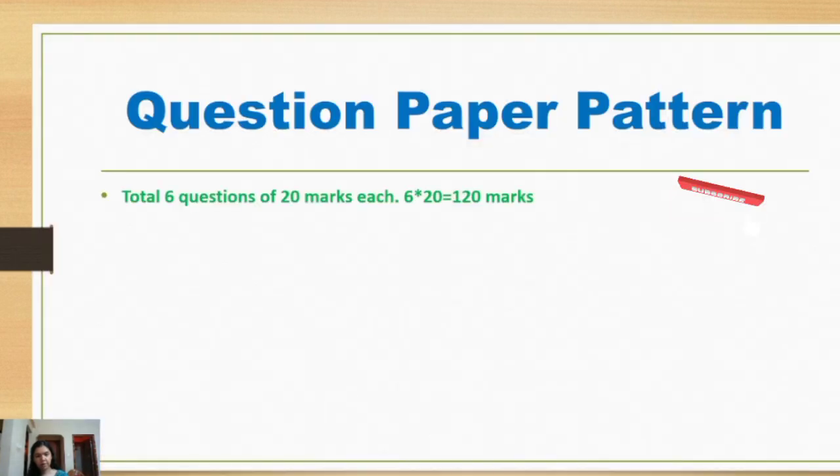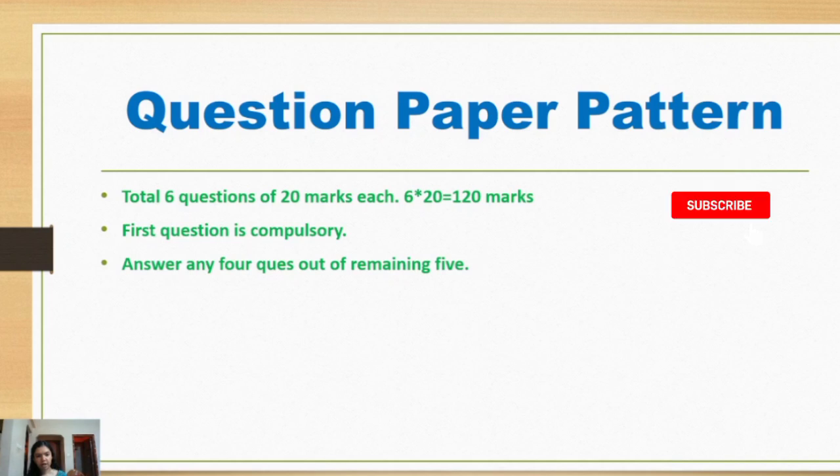Now coming to the question paper pattern. So totally there will be 6 questions of 20 marks each. Of course there will be subparts as well. So the paper will be for 120 marks. In that the first question is compulsory. And out of the remaining 5 you can answer any 4 questions.